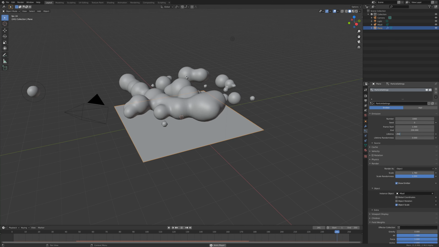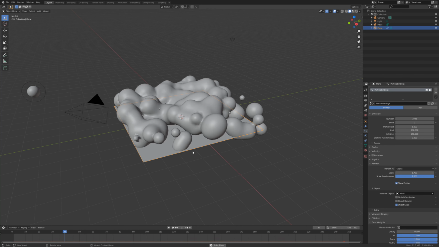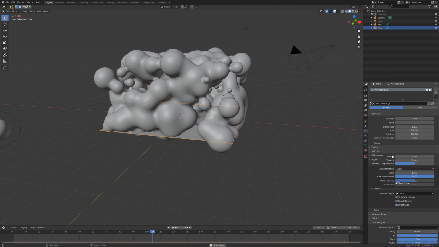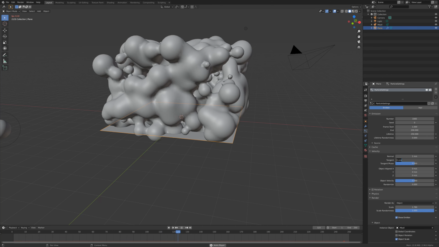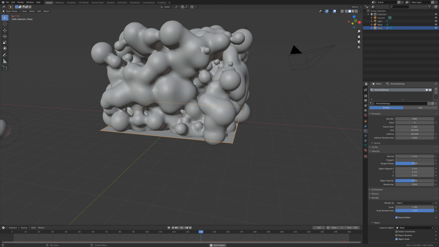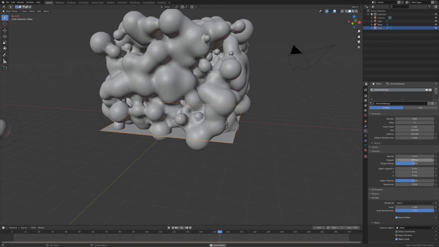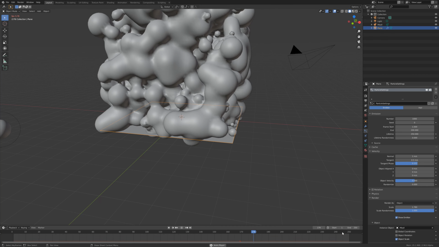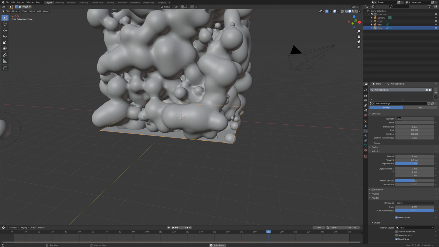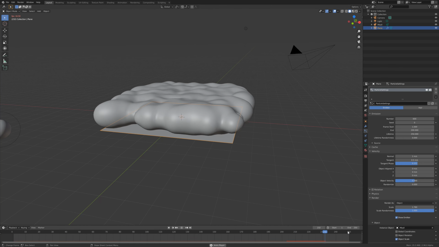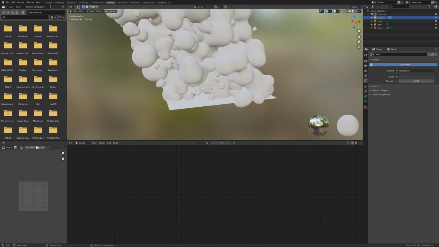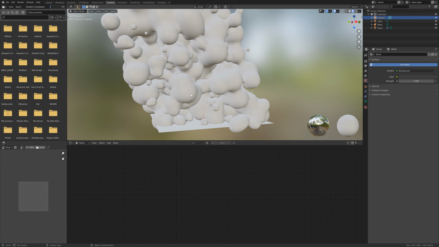Adjust the lifetime of our particles to 250. Add some velocity. Turn down the number of particles to 600. And that's all for the mesh. Now let's go to shading.